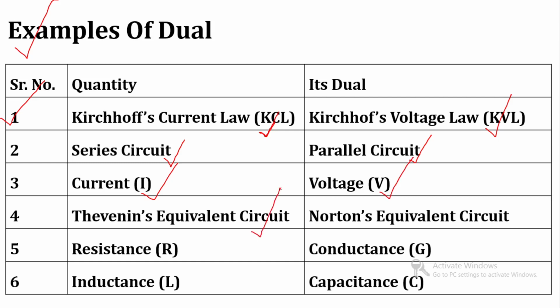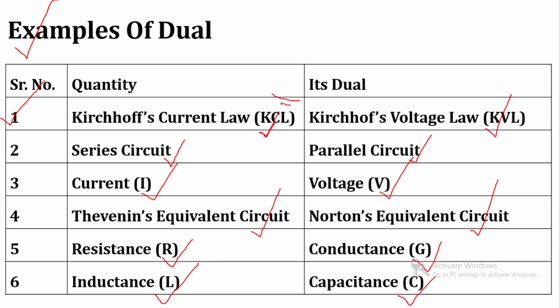Thevenin's equivalent network, its dual is Norton's equivalent circuit. Resistance, its dual is conductance. Inductance, its dual is capacitance. You can see all this vice versa also.